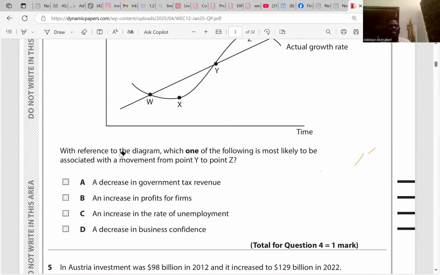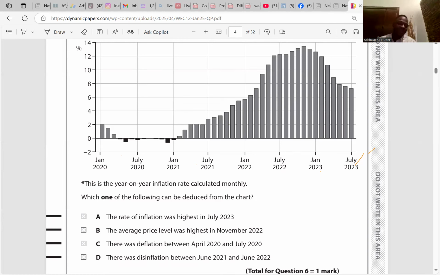January, the next one is February, March, April, May, June. So it is not. There was deflation between April 2020 to July 2020. What is deflation? A negative inflation rate. So look at January, February, March. We have from May. May, there was deflation in May. There was deflation in June. There was deflation in July. So the answer is C.